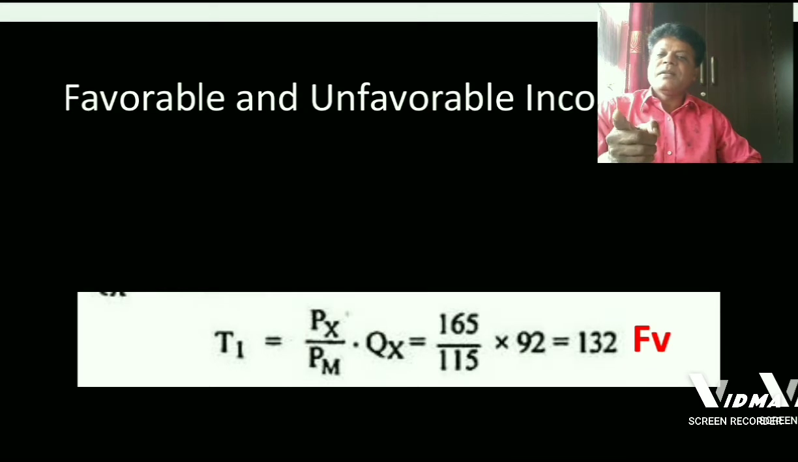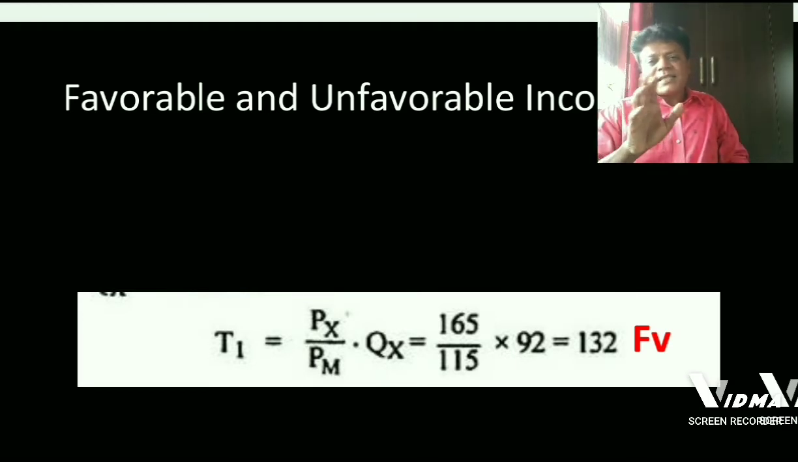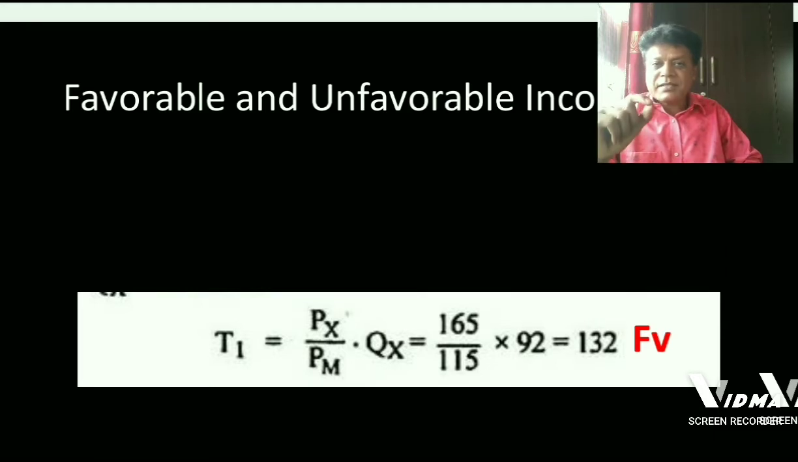In this mathematical example, income terms of trade is favorable to the country. It is an example of favorable income terms of trade. If income terms of trade are equal to 100, then the income terms of trade are said to be balanced. If income terms of trade are less than 100, it means income terms of trade are unfavorable to the nation. So this is how income terms of trade is calculated.